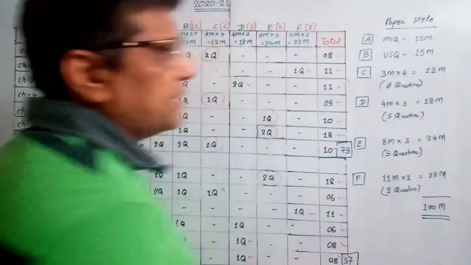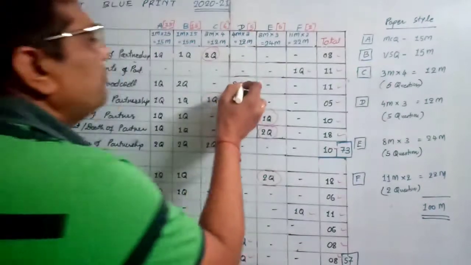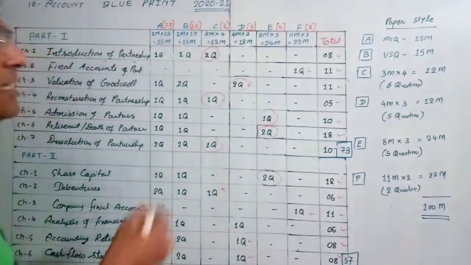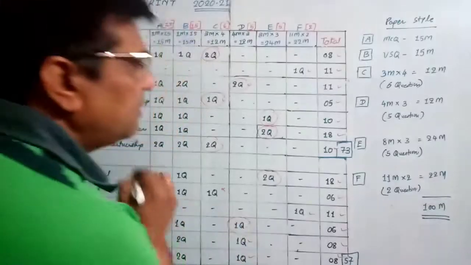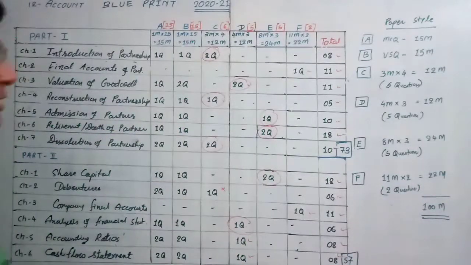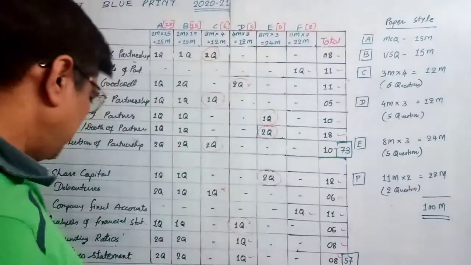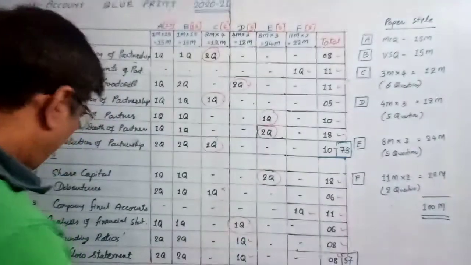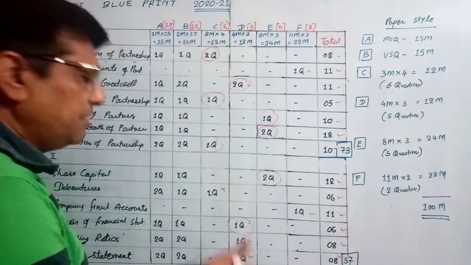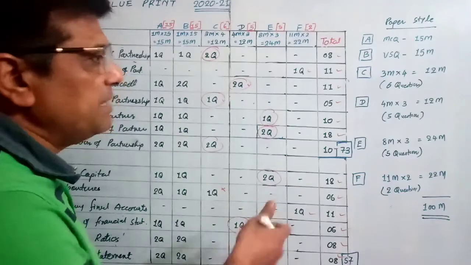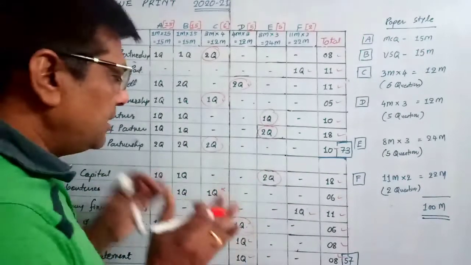4 mark, 3 questions are there, but they will ask 5 questions. Valuation of Goodwill, everybody is prepared well, so 2 questions of 4 marks from this only. Analysis of Financial Statement, 1 from this. So we have to attend 3, and the 3 are over. But then we also have to prepare 1 more. So Accounting Ratios or Cash Flow Statement, from these 2 chapters we can prepare any one. So 1 chapter will be cancelled for preparation. So your course will become smaller and smaller.